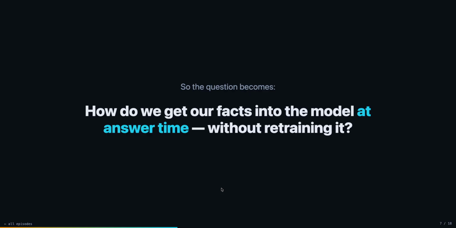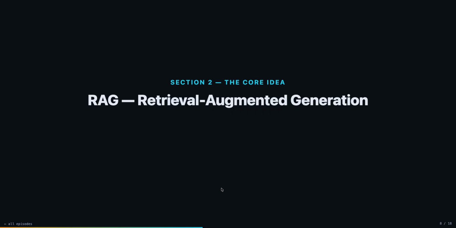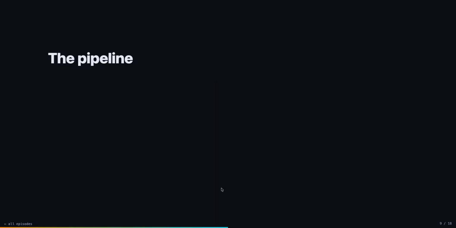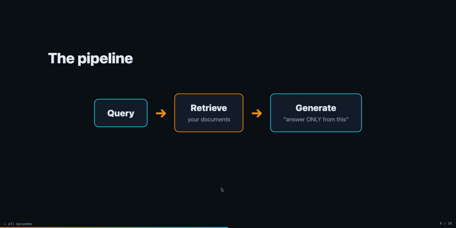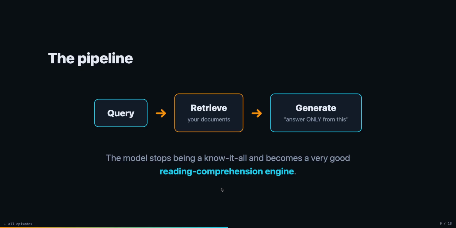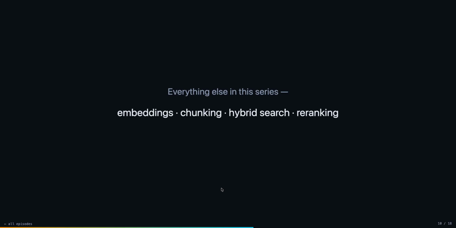So the question becomes: how do we get our facts into the model at answer time without retraining it? The core idea is RAG, Retrieval-Augmented Generation. Don't teach the model, hand it an open book. The query goes to the retriever, which retrieves your documents, and then the model generates an answer only from these documents. The model stops being a know-it-all and becomes a very good reading comprehension engine.